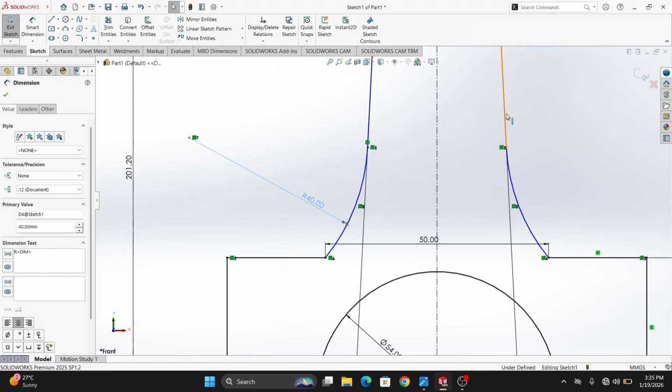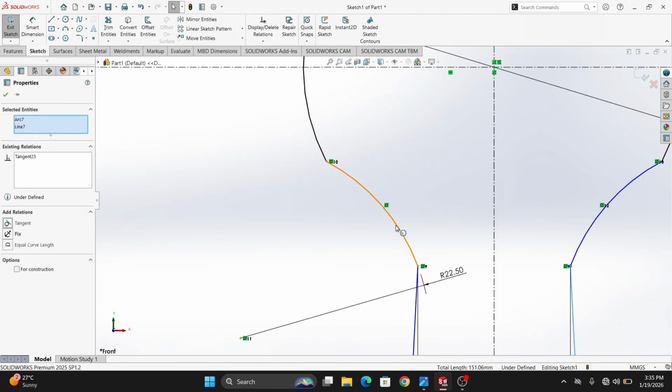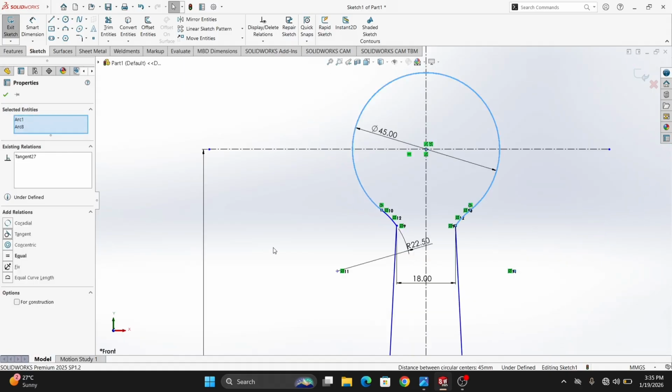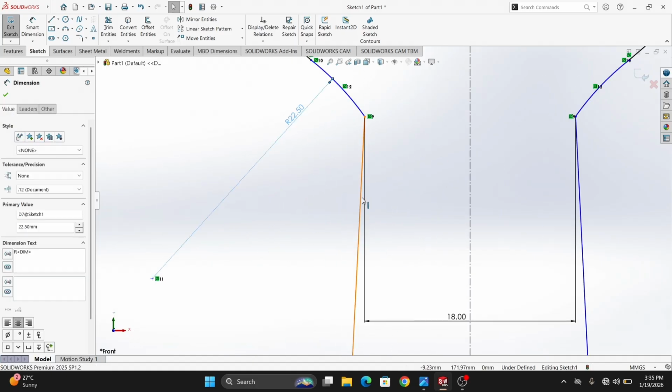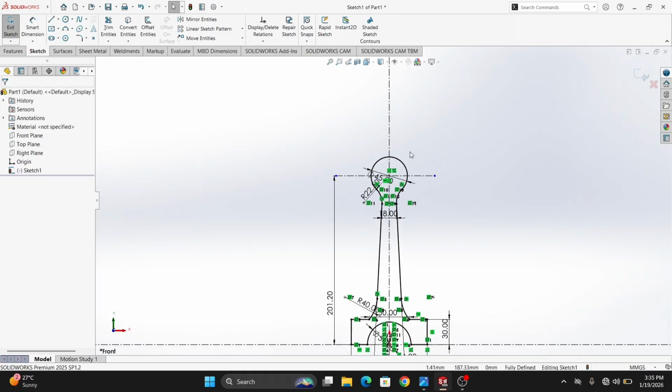Okay. This tangent. Escape it. These and these are tangent. These and these are tangent. Okay. This radius 22.5. Okay. Escape it. Now this line and this line are tangent. Okay. It will be green.